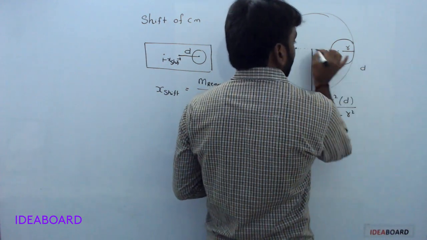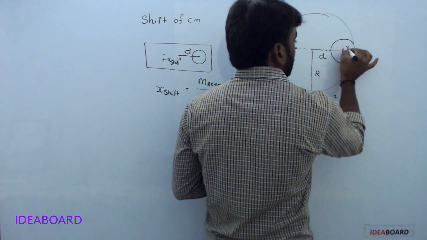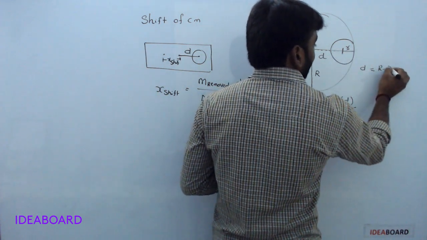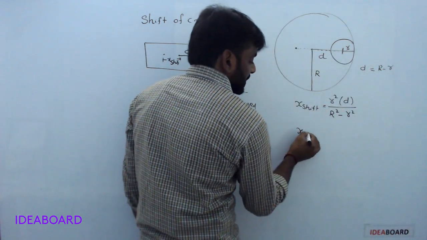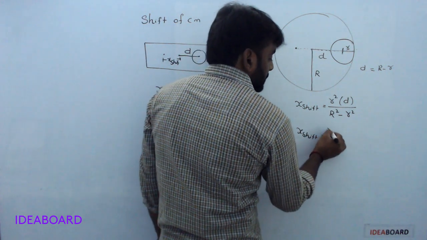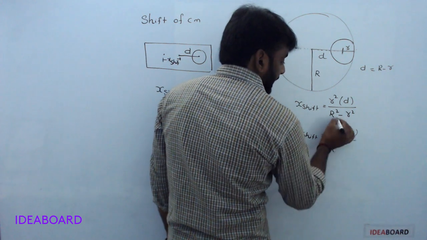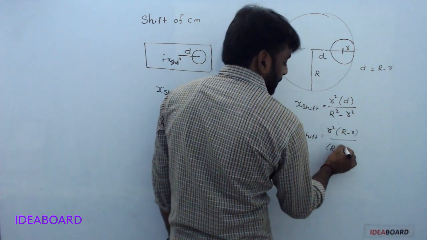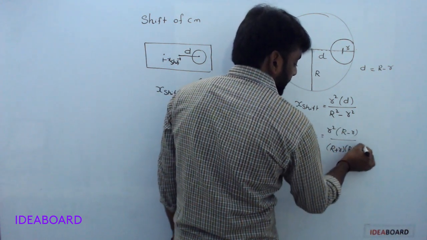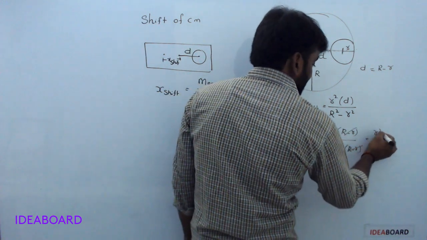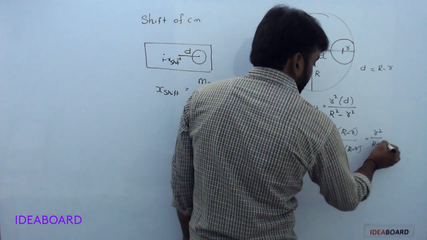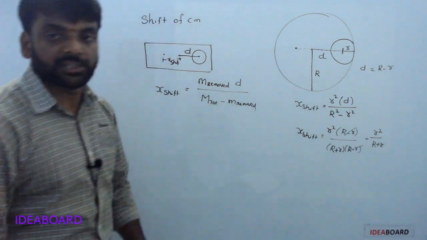Here distance d is written as total R minus small r, capital R minus small r. So shift is equal to small r square into (R minus r) by (R square minus r square), which is (R plus r) into (R minus r). These two cancel. So the shift is r square by (R plus r). Understood? Okay.